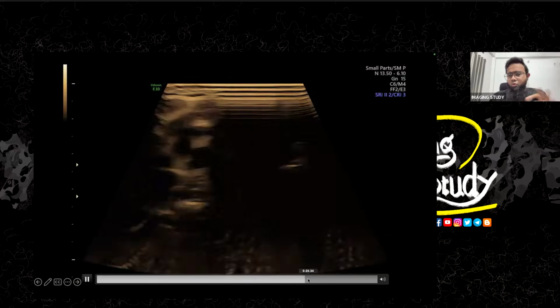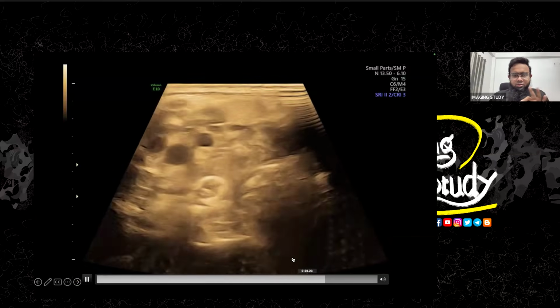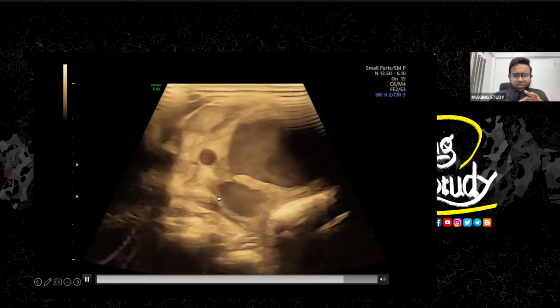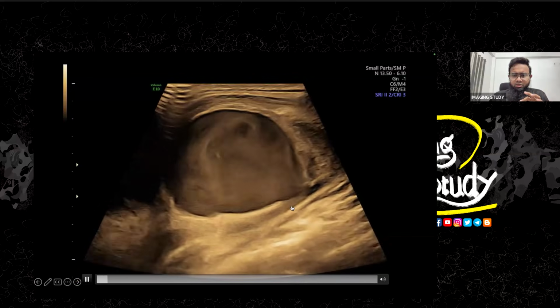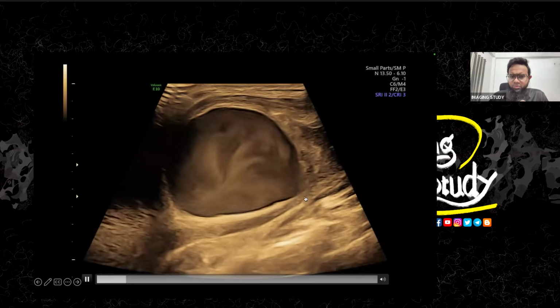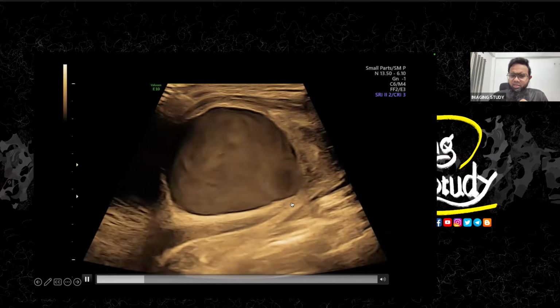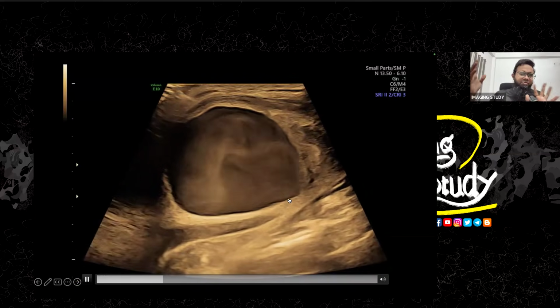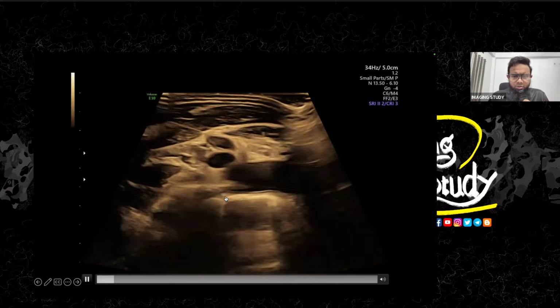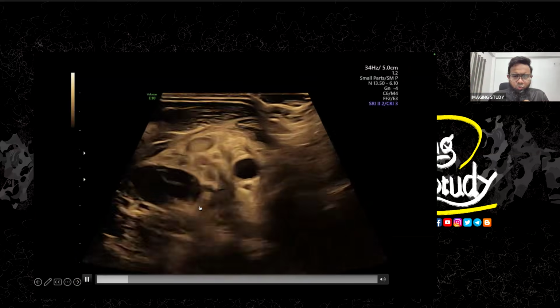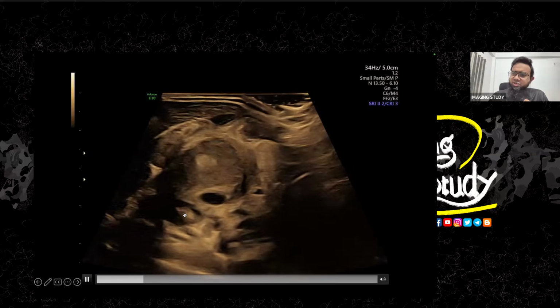Okay, so just go a little bit backwards or downwards. You see the common carotid artery here. Okay, we're seeing the connection, but here you can see some confusing area, like something is happening there. Let's see on a different view. So you see the common carotid artery. This is the common carotid artery.